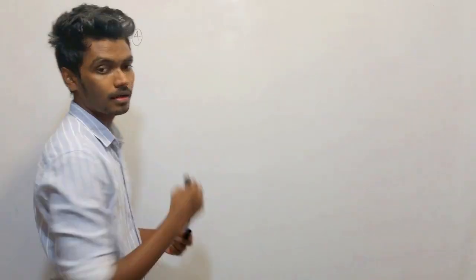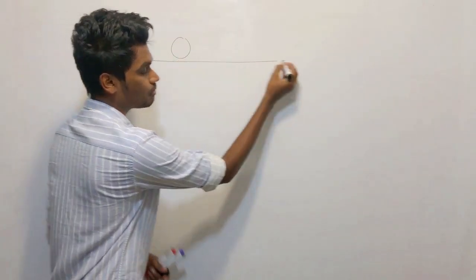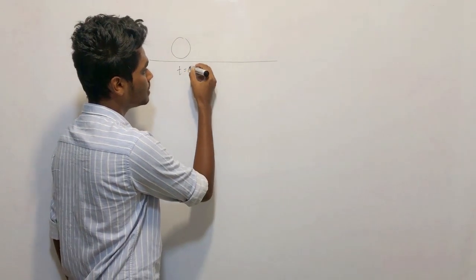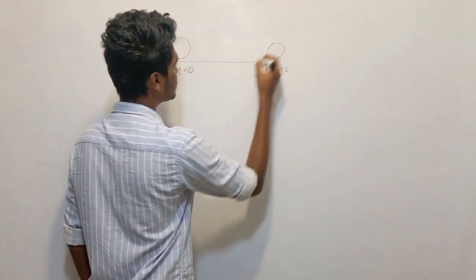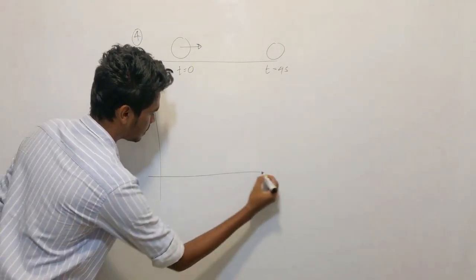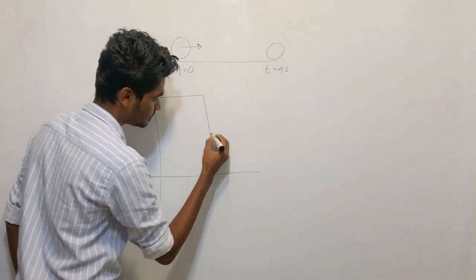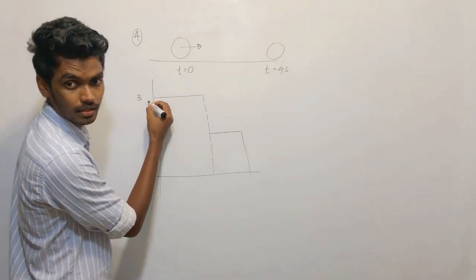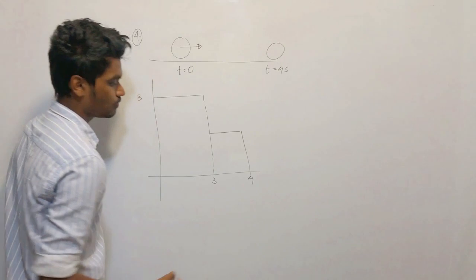So the fourth problem says the figure shows the velocity time graph of an object moving along a straight line, right? What is the average velocity from t equal to 0 to t equal to 4 seconds? So it moves in a straight line. The graph is given as this, right? So this is 3, 3, 3, 4, alright?